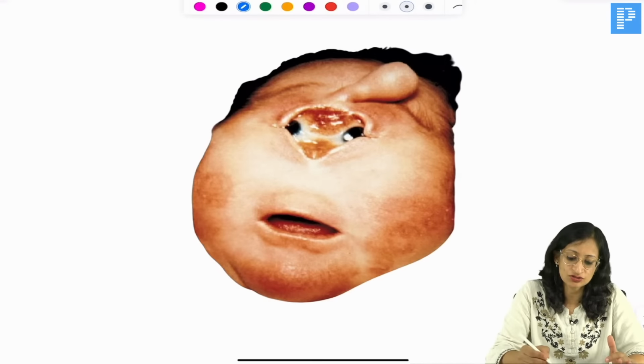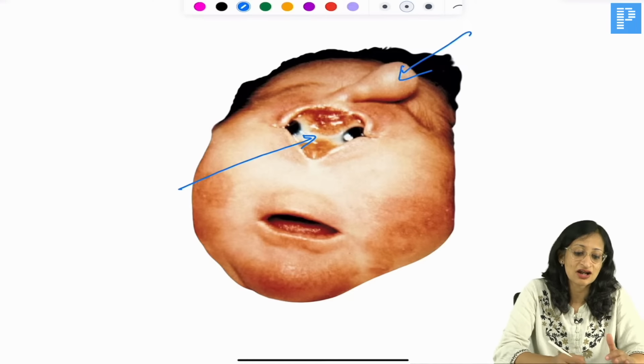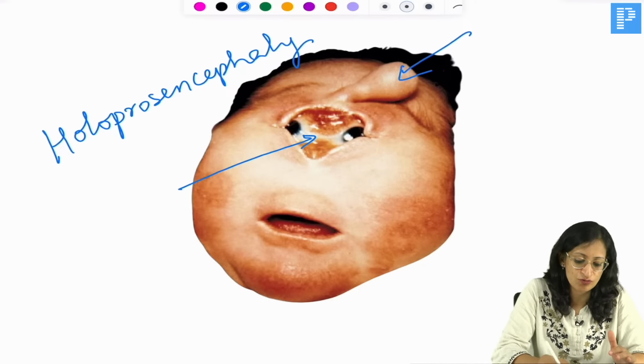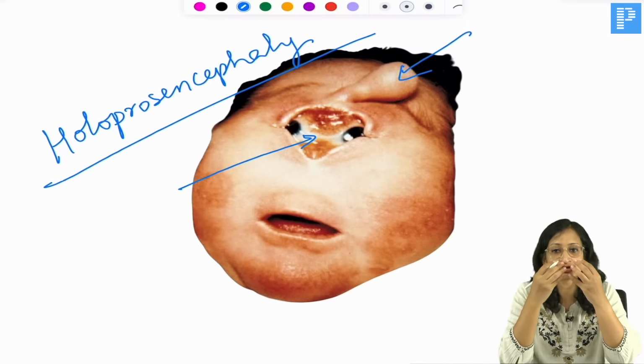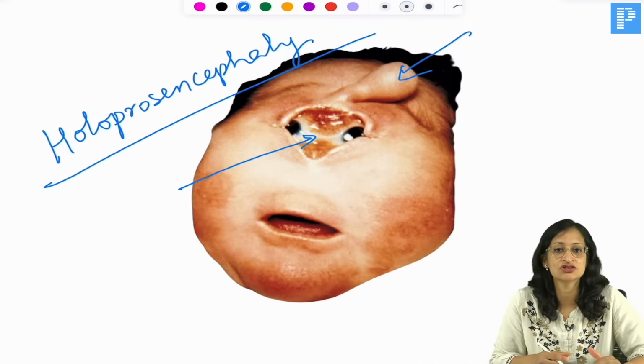What do you see here? Here you can see a single eye and a tubular nose called proboscis. That is seen when a child has holoprosencephaly, where there is abnormal fusion of the brain of both sides, both the eyes are also fused, and the nose becomes tubular, called proboscis. This is a condition usually seen in holoprosencephaly.